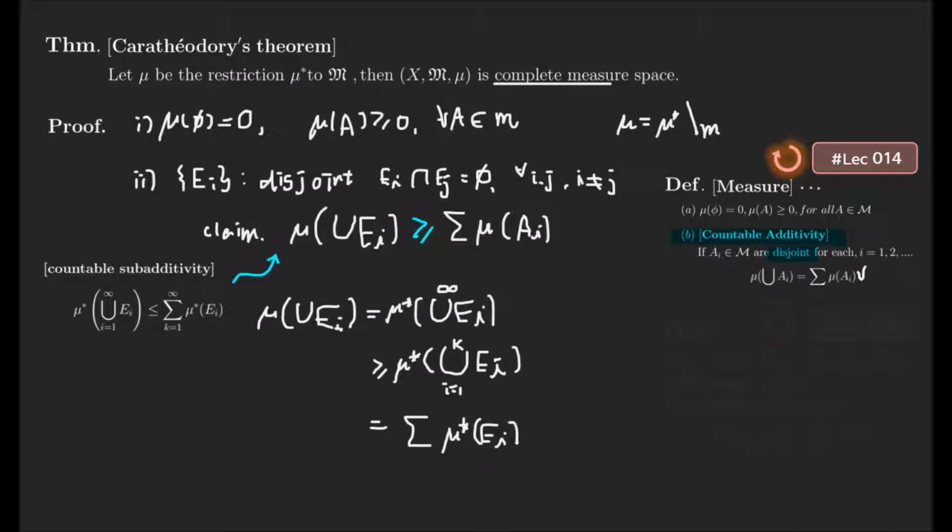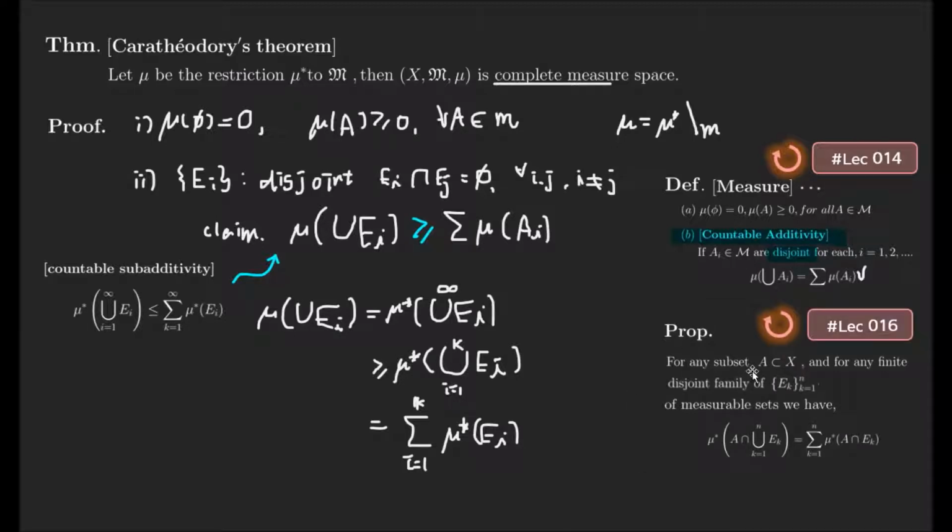Of course, this is a finite term. Why is this satisfied? The reason is also remarked in the previous proposition. Even though these are outer measures, because these are disjoint sets, this rule is satisfied. So this is clearly satisfied.